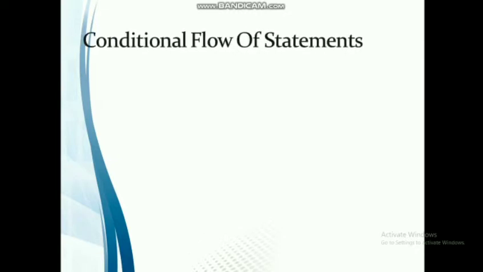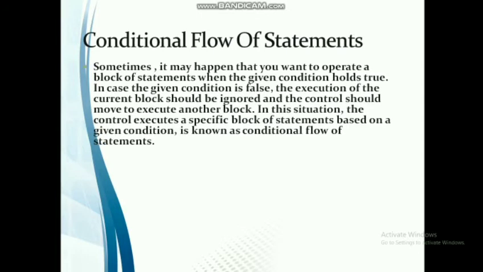The second type of flow of control was bidirectional flow of control, also called conditional flow of statements. Sometimes it may happen that you want to operate a block of statements when the given condition holds true. In case the given condition is false, the execution of the current block should be ignored and the control should move to execute another block. So that means if a condition is true, then a set of statements written inside a block should be executed.